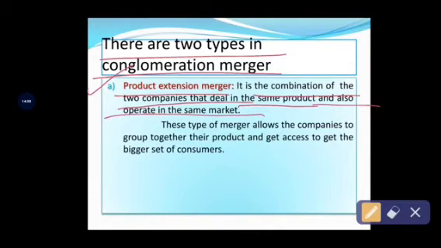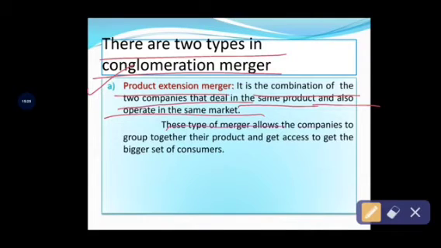So in this, the companies are engaged in the same product and also the same market. The products produced by the companies are related to each other, the companies offer the same product and services to their customers, and those products are traded in the same market.